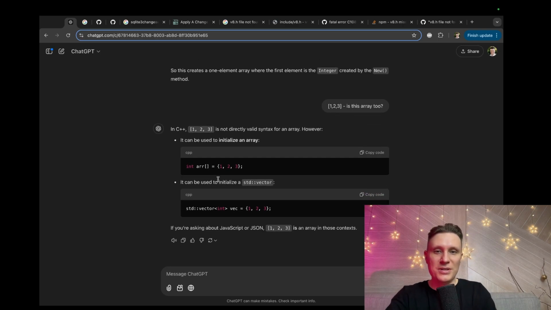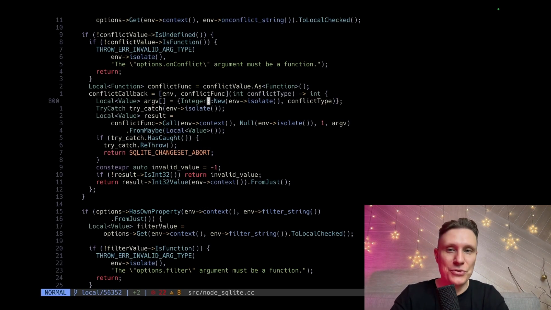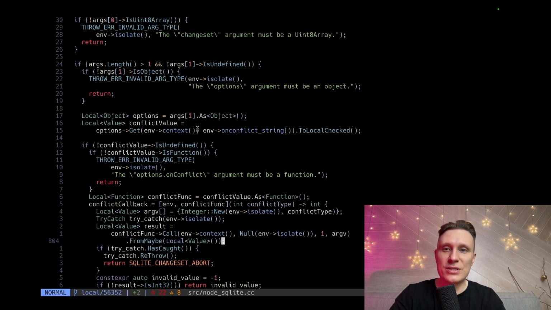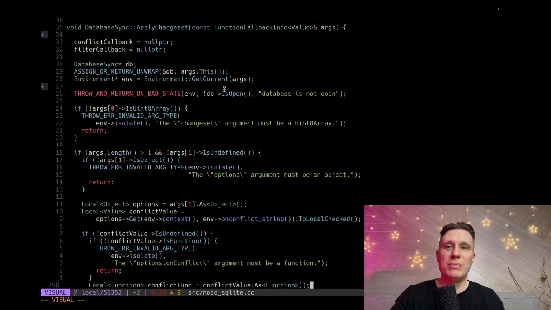Who knew? In C++ we need different braces to declare arrays. Who knew? Integer new isolate config. Basically, everything is dancing around this environment. We need to understand what this environment does, what isolate is, how it works. I think we need to focus on how C++ connects to JavaScript, how they link together.